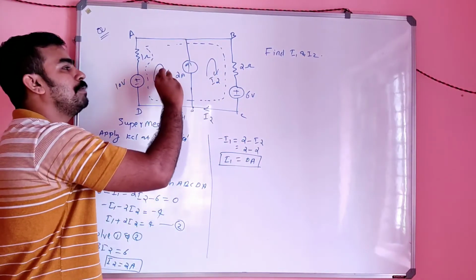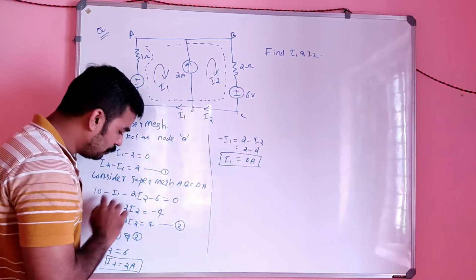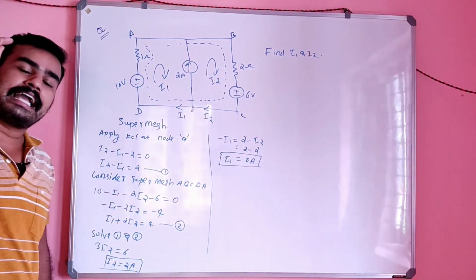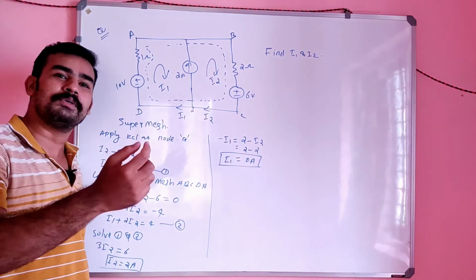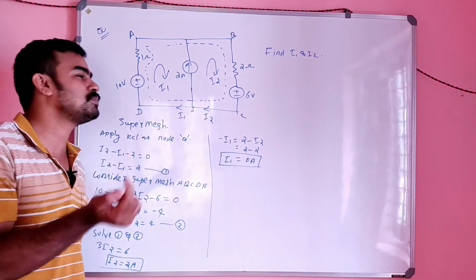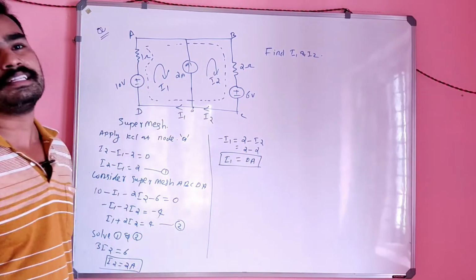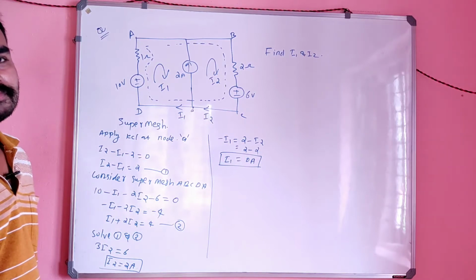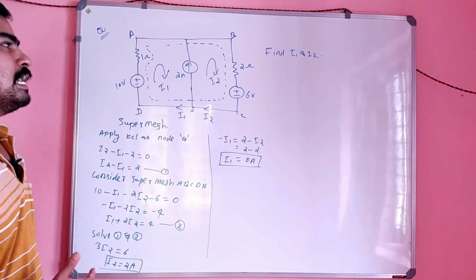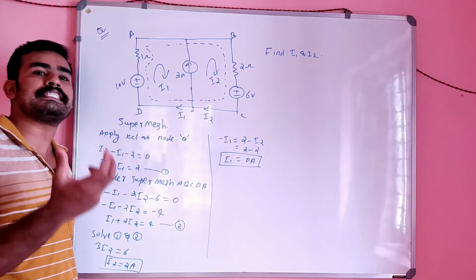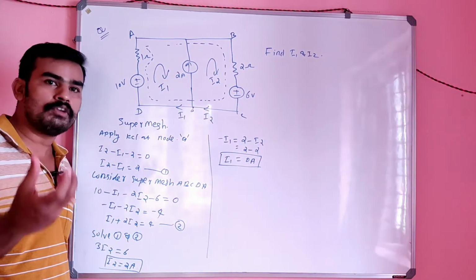That means the combined equation of I1 and I2 will be a single equation. Like that, a combined equation of V1 and V2 will be a single equation in the case of the super node concept. Similarly, in the case of the super mesh concept, this is how you have to write. So is it clear? Where can you apply it? In the super node concept, what is a super node?